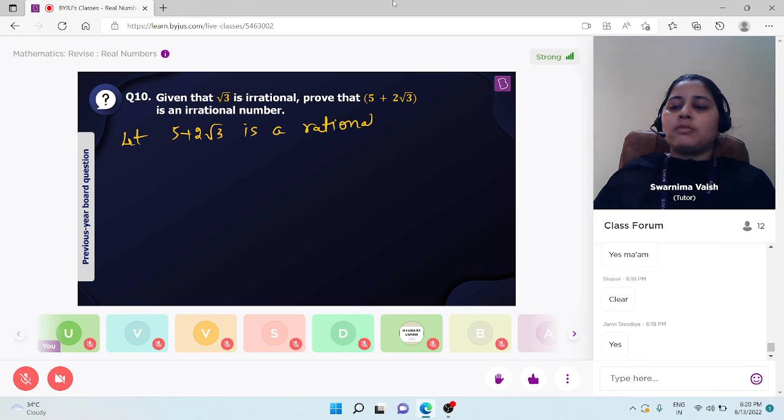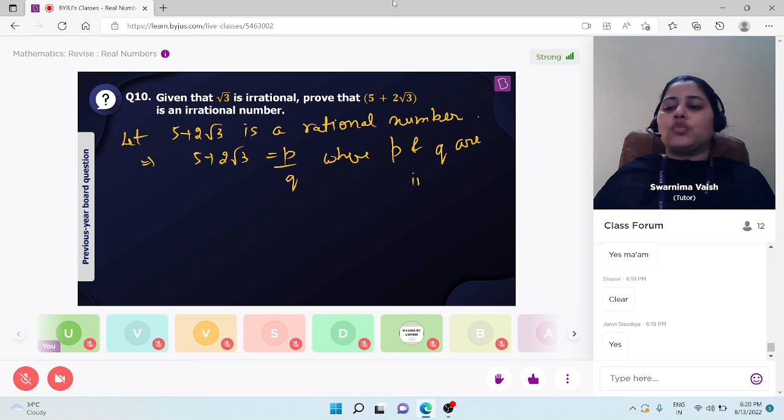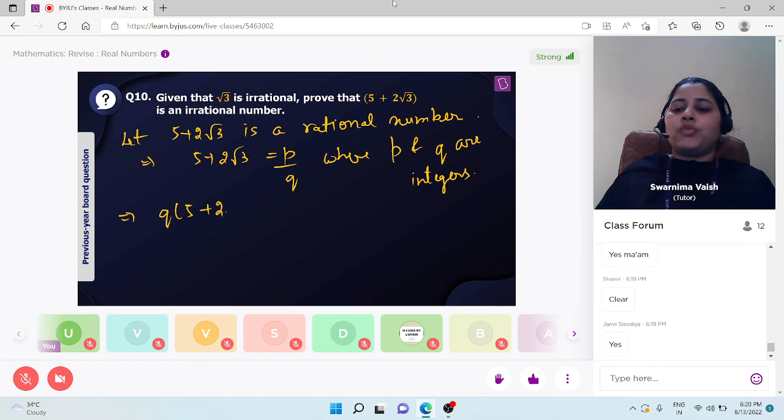So if it is a rational number, it means we can write it in the form of p by q. It means we can write 5 plus 2√3 as p by q, where p and q are integers and q is not equal to 0. It means q multiplied by (5 plus 2√3) is equal to p.